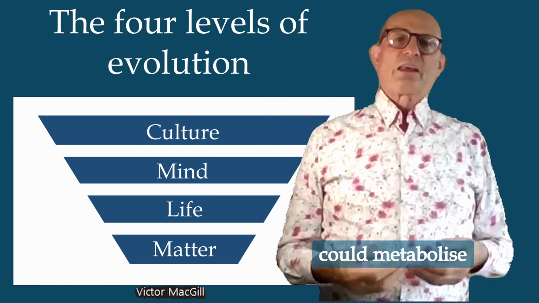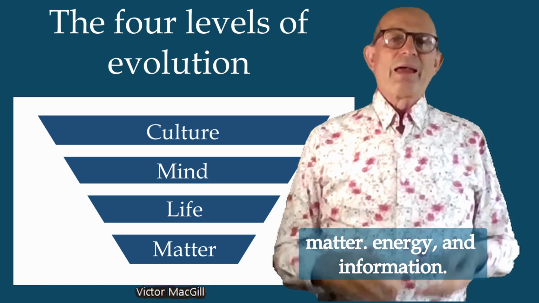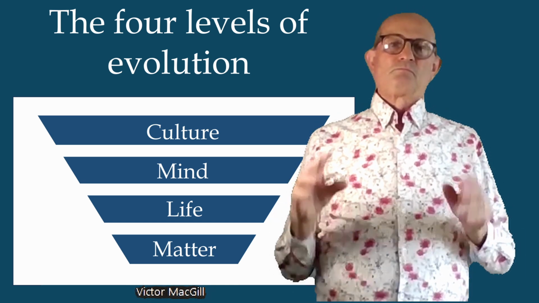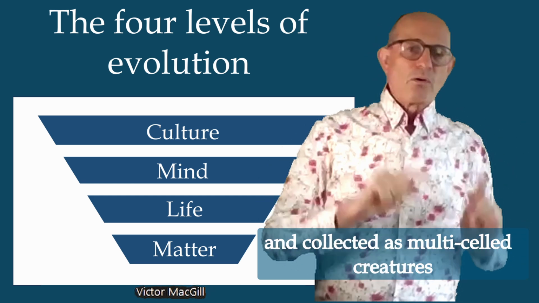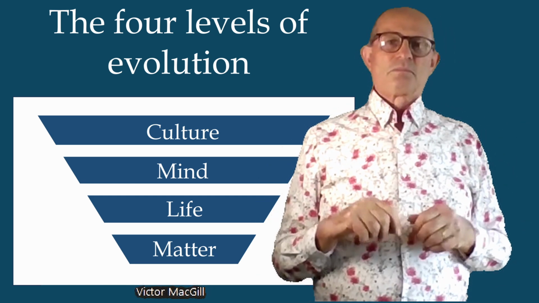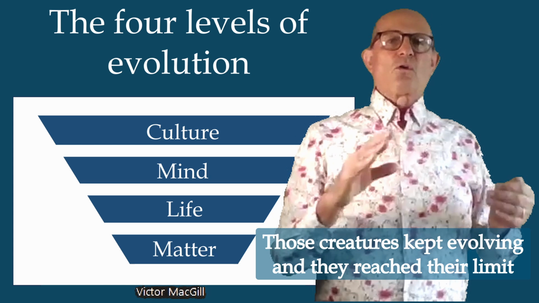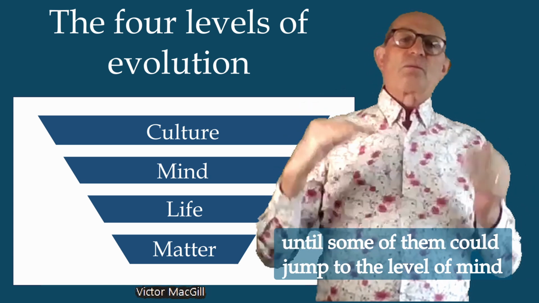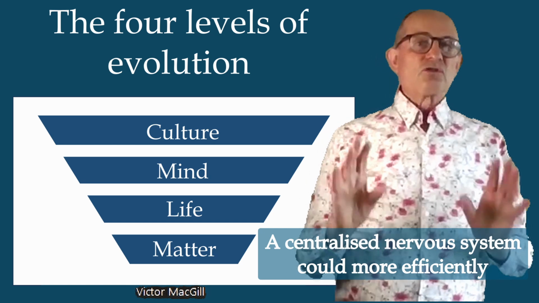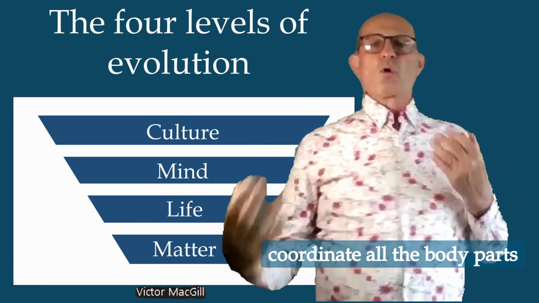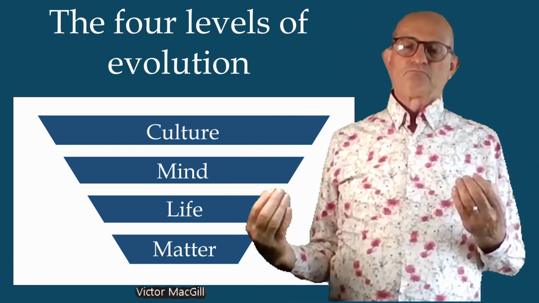membrane could metabolize matter, energy, and information. But eventually these single cells started to come together and collected as multi-celled creatures. Those creatures kept evolving and they reached their limit until some of them could jump to the level of mind. A centralized nervous system could more efficiently coordinate all the body parts.